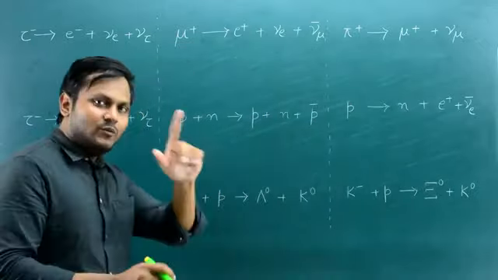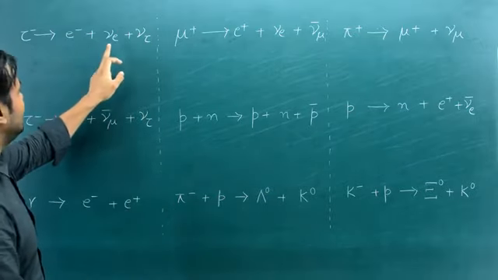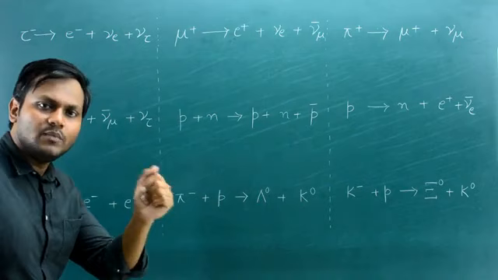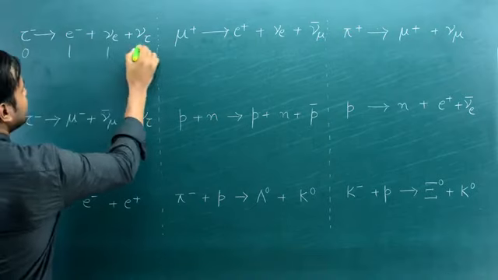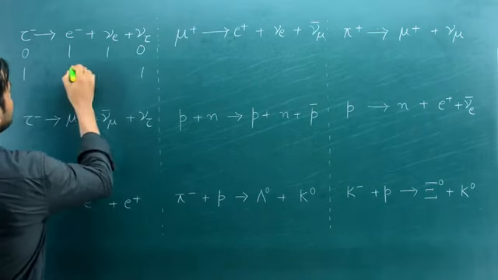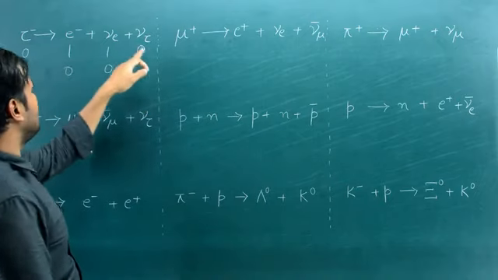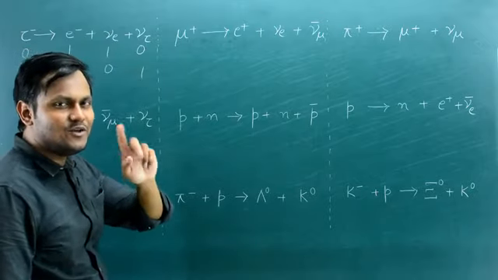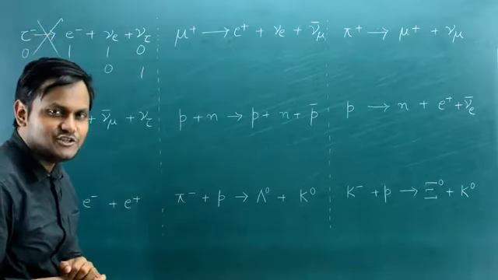So let's look at them one by one. Let's start with the first interaction. A tau particle becomes an electron and leads to emission of an electron neutrino and tau neutrino. Here we have to check the electron number and the tau number. If you check the electron number, it turns out to be 0, 1, 1, 0, right? If you look at the tau lepton number, it comes out to be 1, 1, 0, 0. So the tau lepton number is conserved, but the electron lepton number is not conserved. The electron is being emitted along with an electron neutrino, which is not possible. So this is a reaction which does not happen in nature.